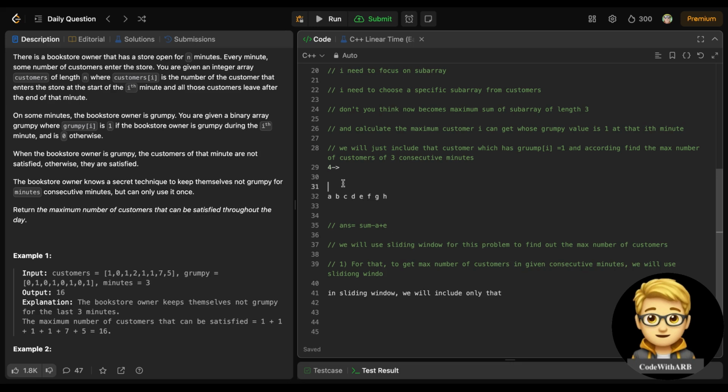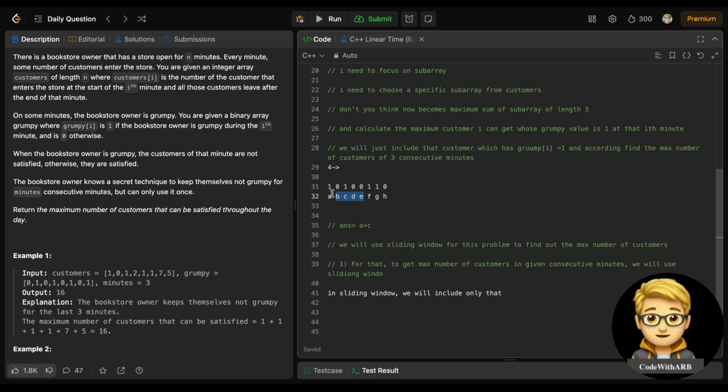Suppose the grumpy values are zero, one, zero, and again we take zero, one, one, zero. So in this ABCD, which is four consecutive minutes, we will include only A plus C, because only they have grumpy value one, and we will focus only on grumpy value. But when we slide this window, we need to delete A from it.